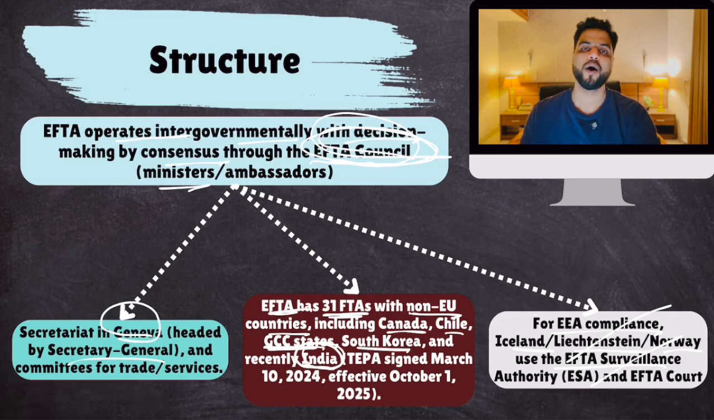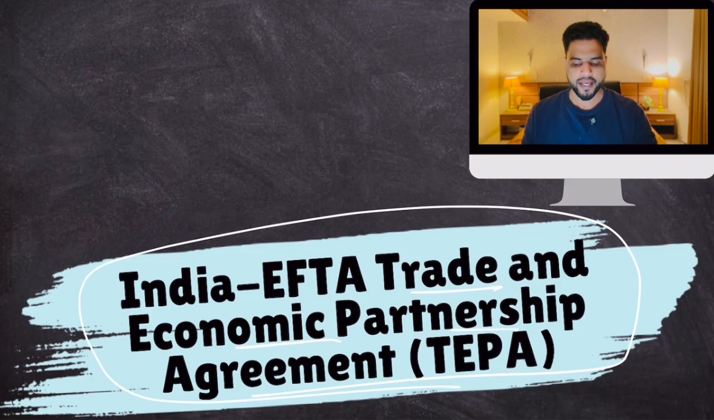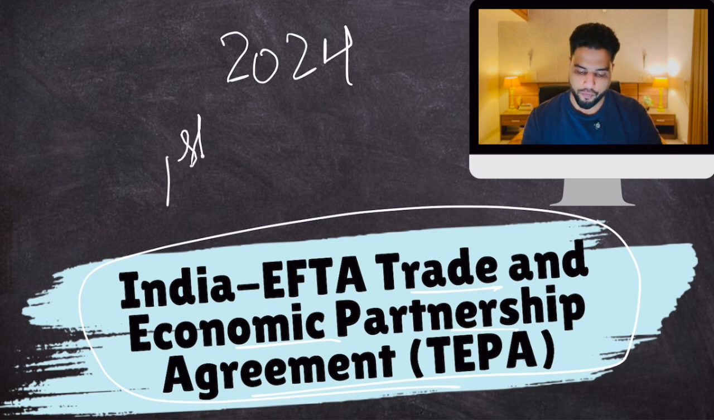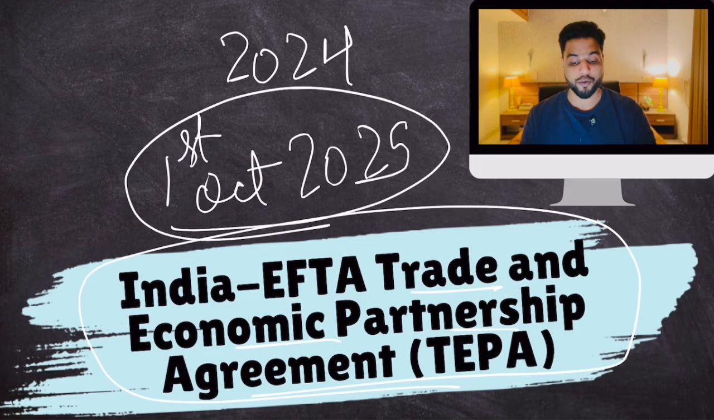Now let's talk about that news item for which EFTA was in news, and that is India's free trade agreement with EFTA. The name of the free trade agreement is Trade and Economic Partnership Agreement, TEPA. India signed this agreement in 2024, and it came into force on 1st October 2025. Because it came into force in 2025, it's part of 2025's current affairs, which is your syllabus for Prelims 2026. That's why we are talking about this.